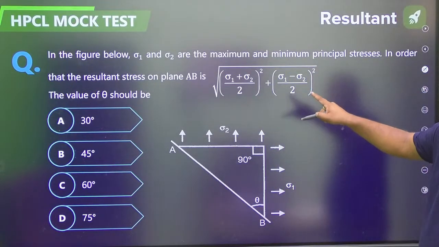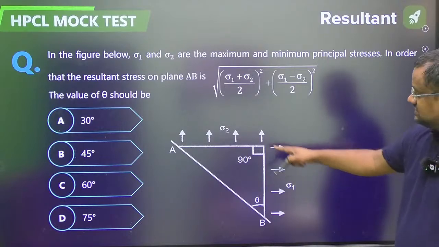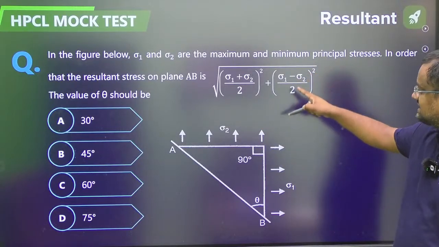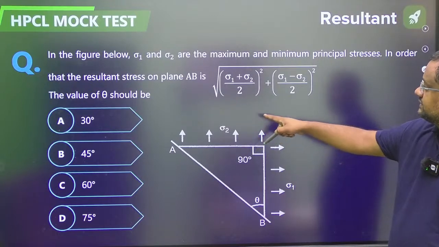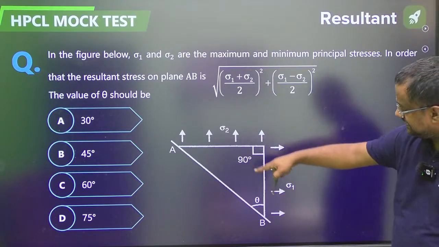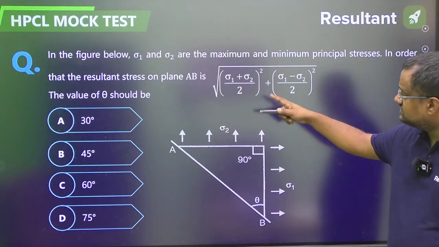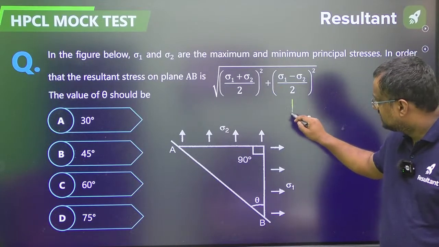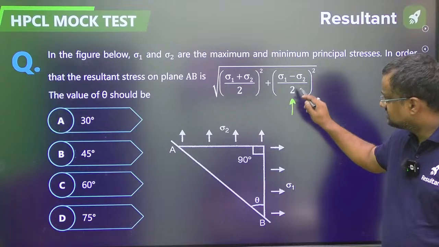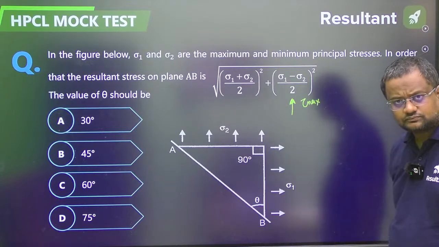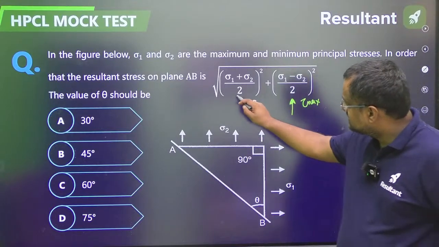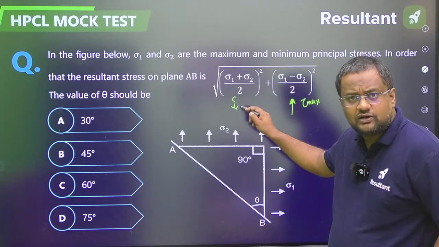See, in the figure below, sigma 1 and sigma 2 are the principal stresses, maximum and minimum. Sigma 1 is the major principal stress, sigma 2 is the minor. Resultant stress on the plane AB is this. Now guys, this is the maximum shear stress, sigma 1 minus sigma 2, this is looking like tau max. And this is looking like normal stress on the plane of tau max.